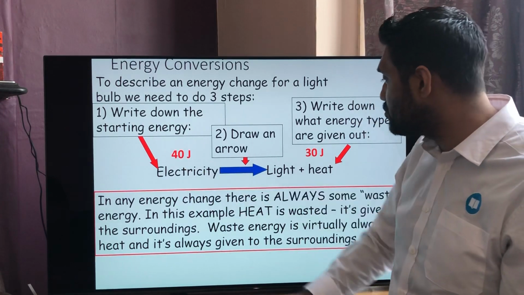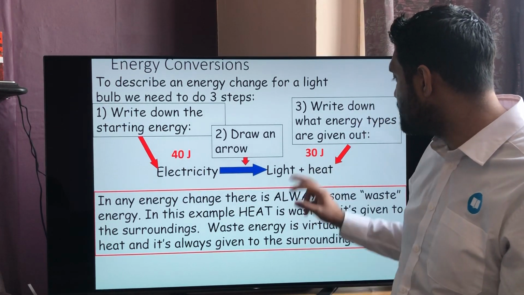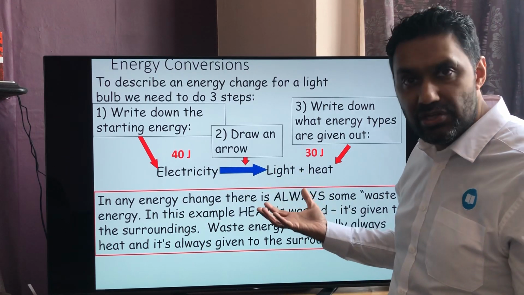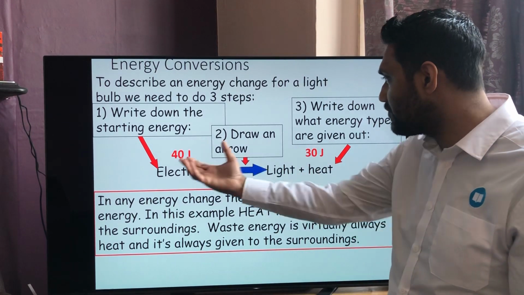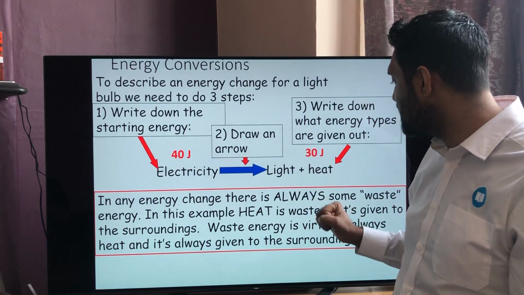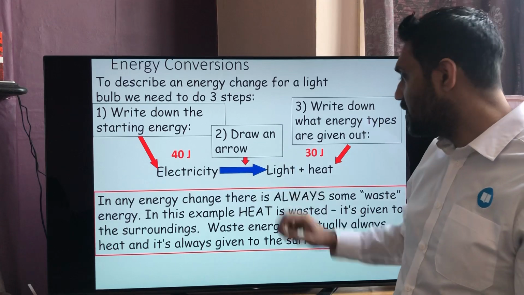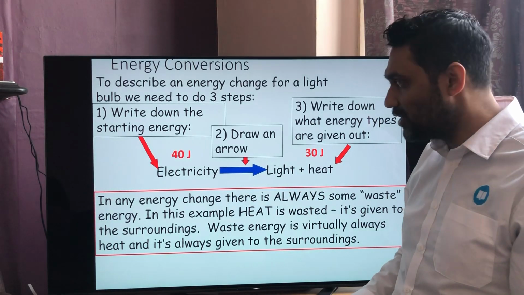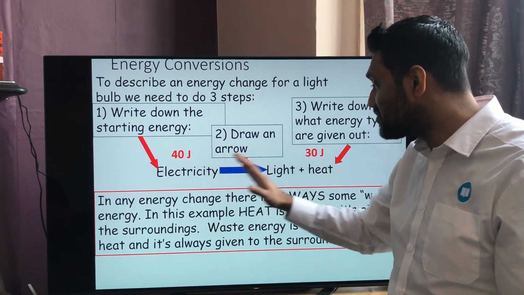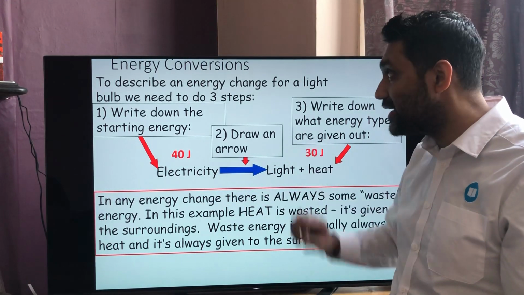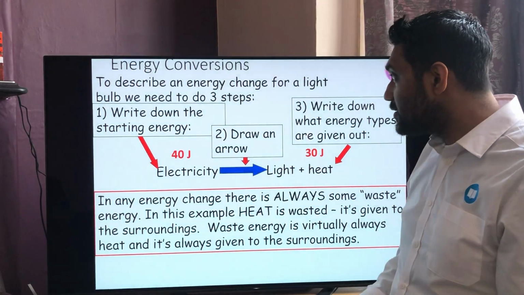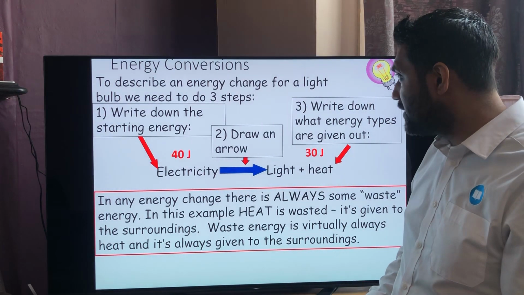So, the electricity then. If I've got 40 joules of energy there, if I've got 30 joules of heat energy here, where's the other bit? There must be some somewhere else, because 40 must equal 40 on this side. So if there's 30 joules of heat energy, there must be 10 joules of light energy. Just like a mathematical equation, whatever's on the left must add up to whatever's on the right, because energy is what we call conserved, which I'll come on to now. So that's for my light bulb.